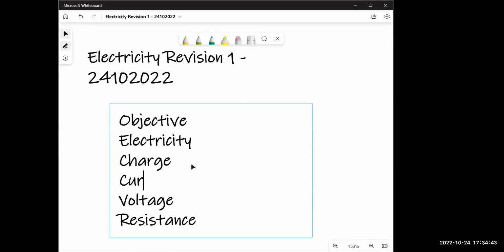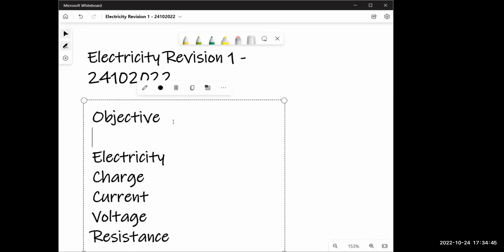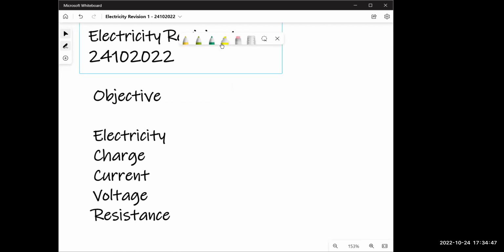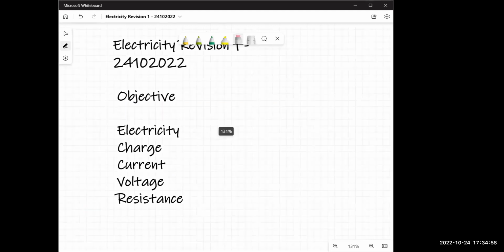Sir, are these the agendas for today? Not for today. We'll try to finish at least this much. All right, till current. It depends how much you can understand, right? If I see your understanding, we'll go faster. If I see you're having doubts, we'll go slower. Now we'll start with electricity.